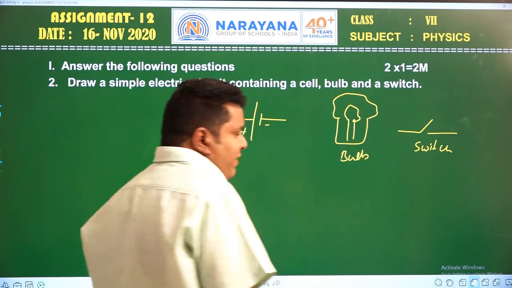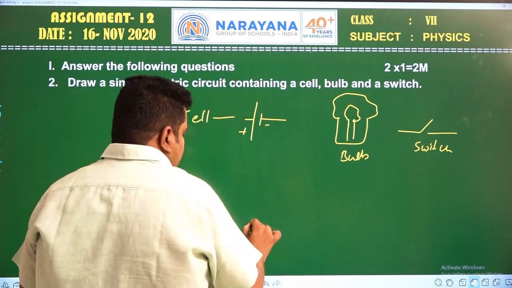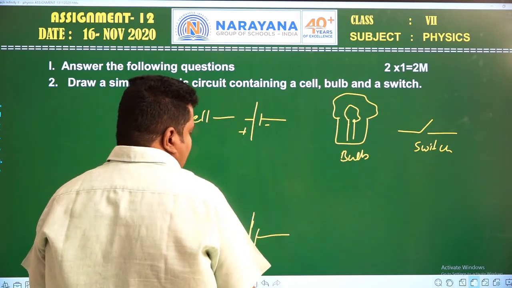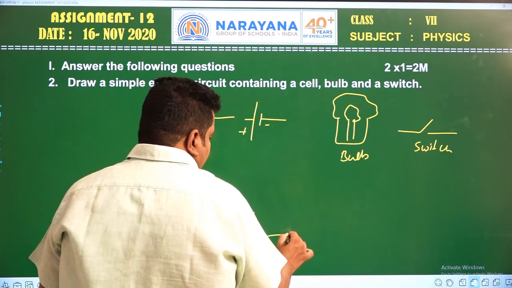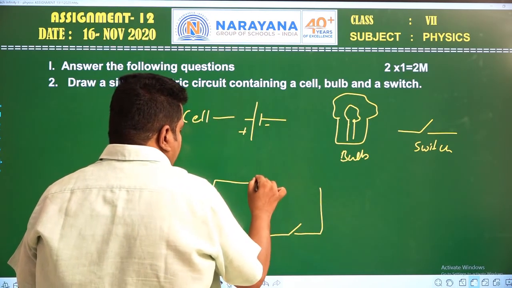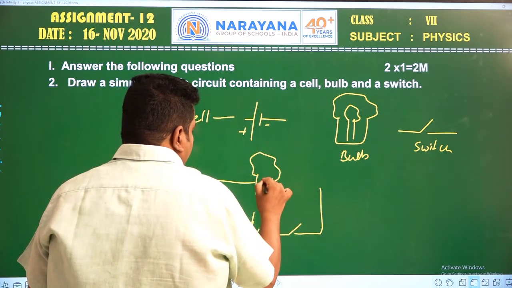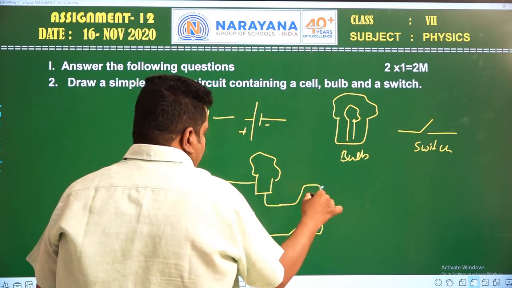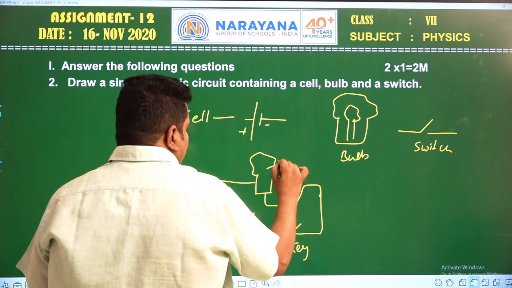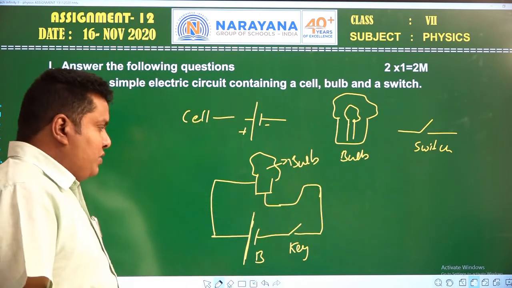This is the symbol for representation of a switch, and if you connect all these electrical components, this is an electrical battery or simply a cell, and it is connected across the switch, and these two components are connected across the electrical bulb like this. This is a simple electric circuit. This is the key, this is the battery and this is a bulb.